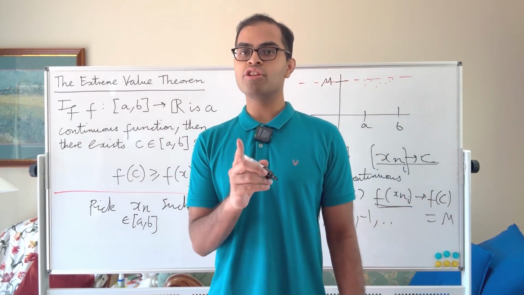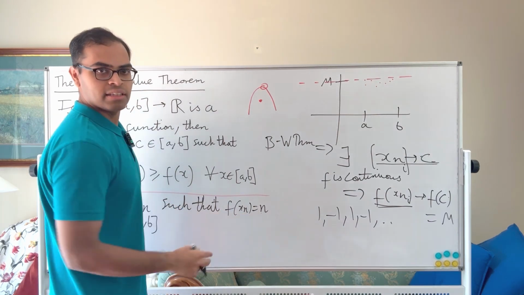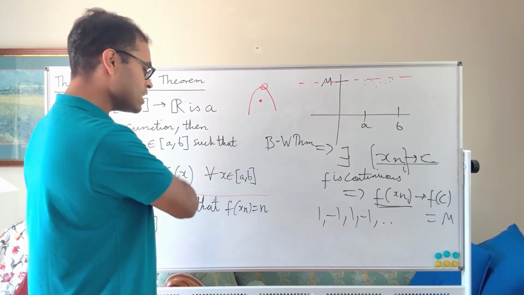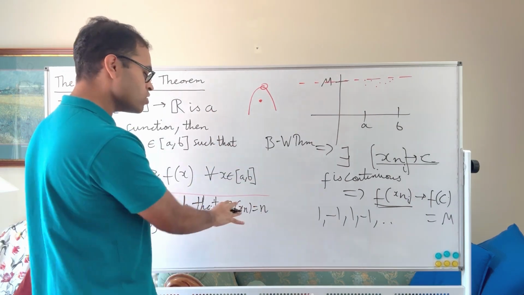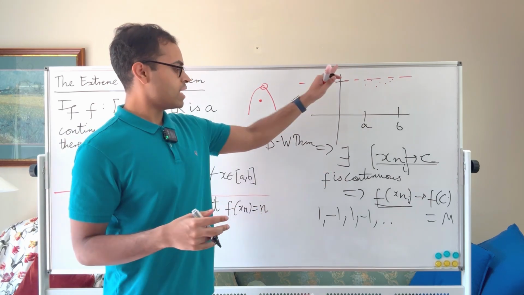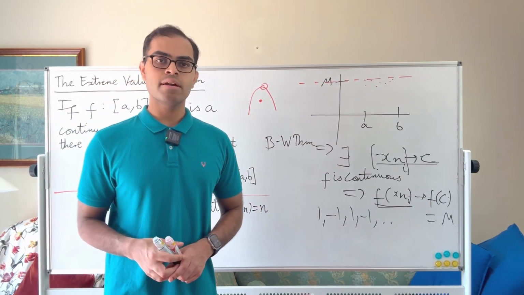Run the same argument to show that the x_n's are a sequence, they have a convergent subsequence. I'm going to leave that as an exercise to you to then derive a contradiction and therefore conclude that f had to be bounded. So its image had a bound m, and then our proof runs through. Okay, so that would complete the proof of the extreme value theorem.